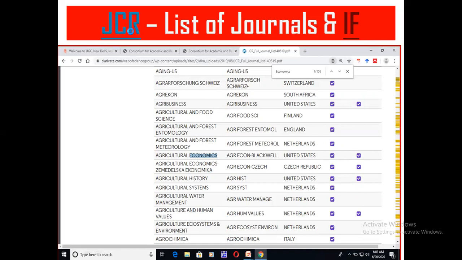Has anybody got that page? Journal impact factor. Yes. Once you come here.